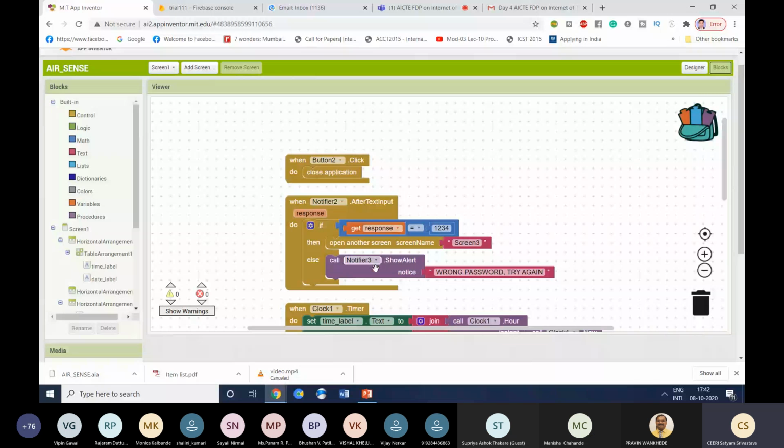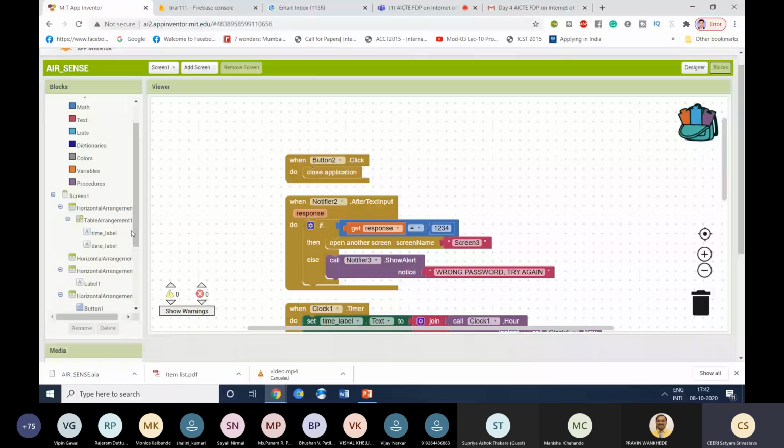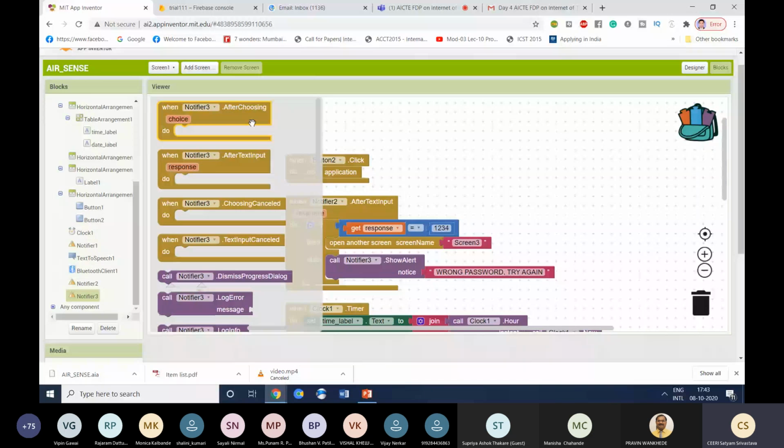So here, these blocks you can take either from here or, let us say, from notifier 3. Just go to notifier 3, click on it, and you can take the block, drag and drop it to here, and then write your code.